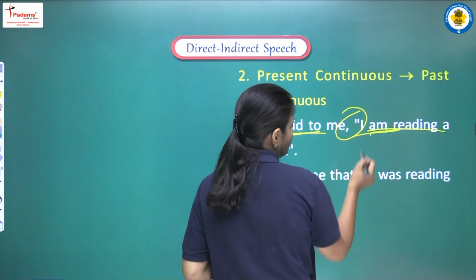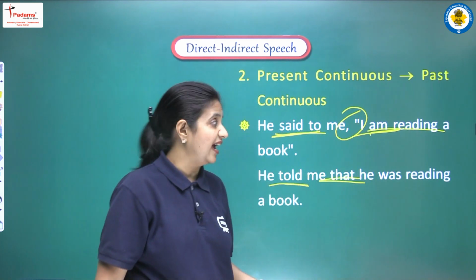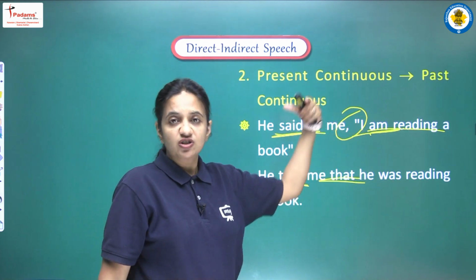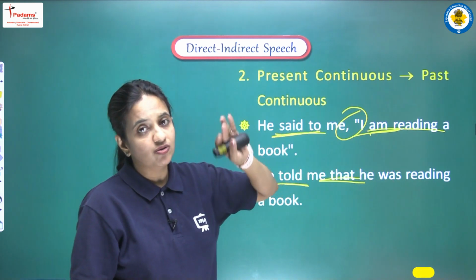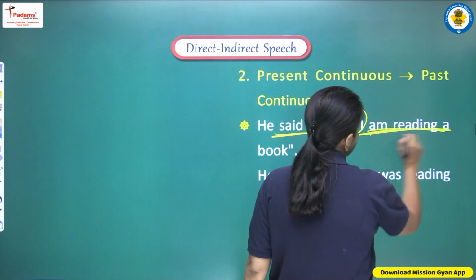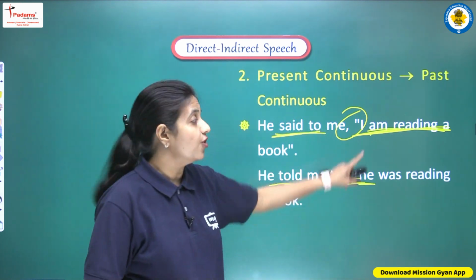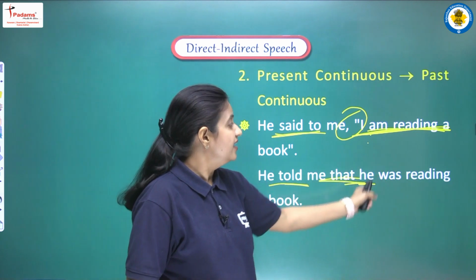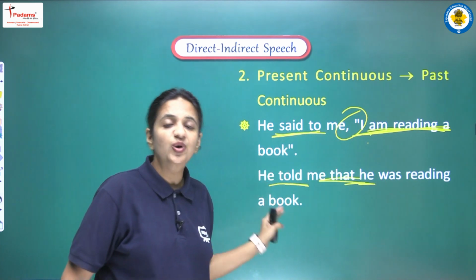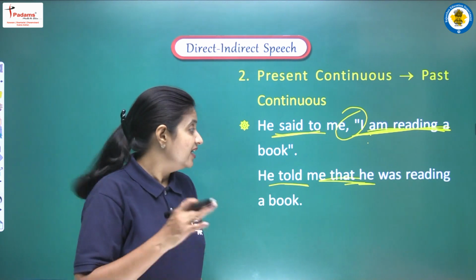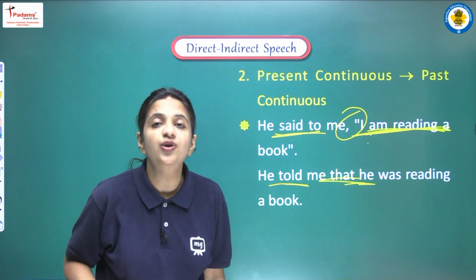Next one connective we need, so it will be that. Now we have to do the changes of pronoun also. This thing we will also discuss in the further videos, how we have to change the pronoun. So here we are writing he, and the tense will change from present continuous to past continuous. So here we are writing he was reading a book. So the complete sentence here will be, he told me that he was reading a book.